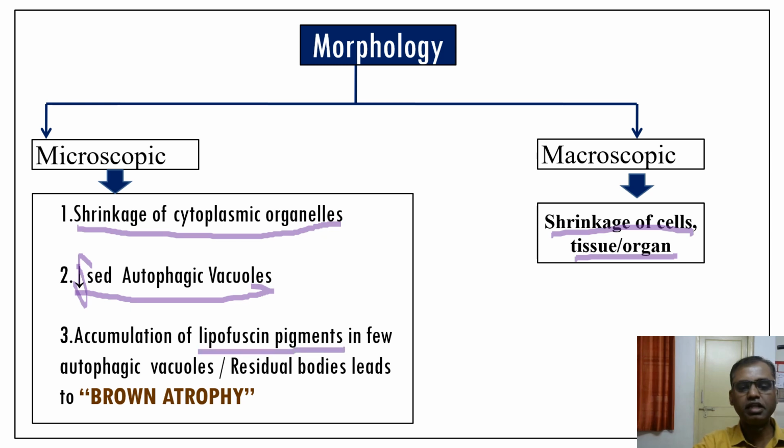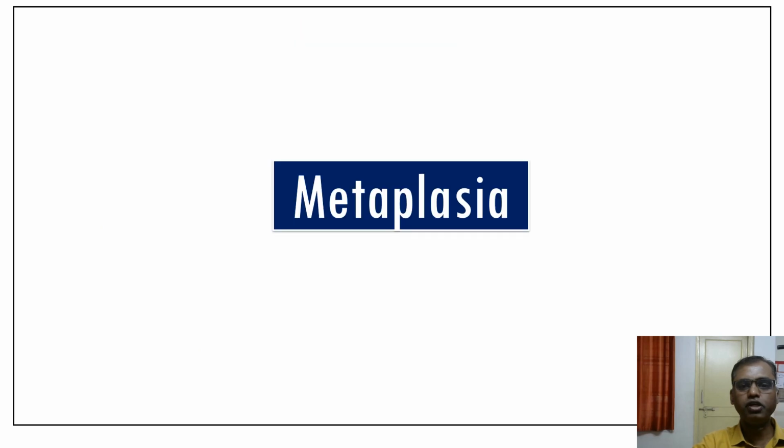The lipofuscin is a type of endogenous pigment. These lipofuscin pigments accumulate in the autophagic vacuoles or residual bodies and lead to brown atrophy. The autophagic vacuoles look brown, so we call it brown atrophy. A typical example is the brown atrophy of the heart. So these are the three microscopic findings of atrophy. Number one is shrinkage of the cytoplasmic organelles. Next one, increased autophagic vacuoles. Third one, accumulation of lipofuscin pigments in the autophagic vacuoles leads to brown atrophy. So that's about the atrophy.